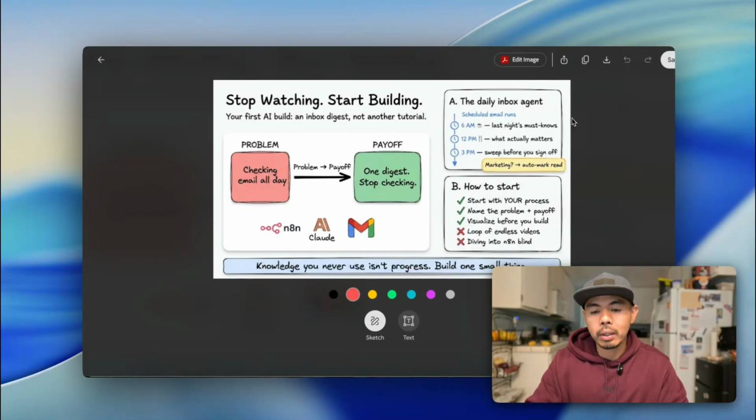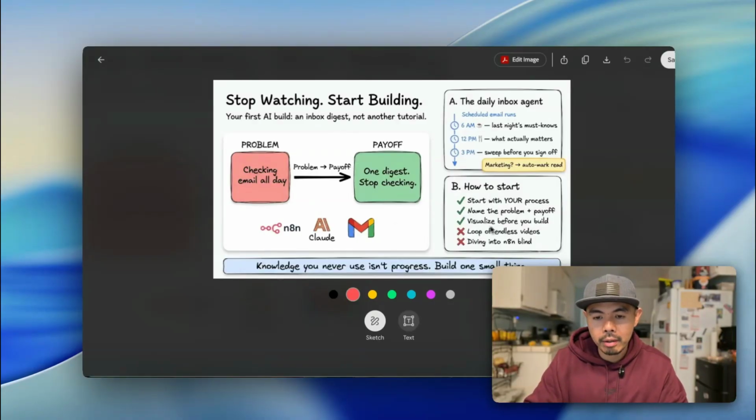So I'm not saying that I'm not gonna go into my inbox, but when I go to my inbox, I want these things to be marked read because I don't want that noise. I just want to know the important ones. How are we going to start with the process? How do we do this, right? So number 1 is start with your process. Name the problem and what we talked about.